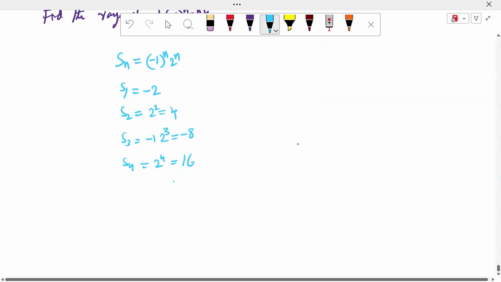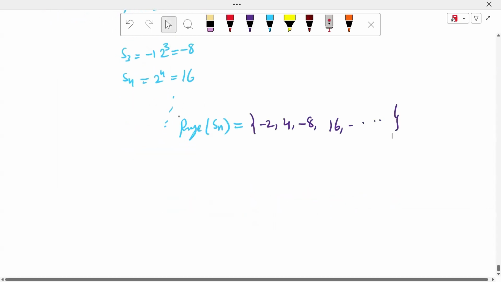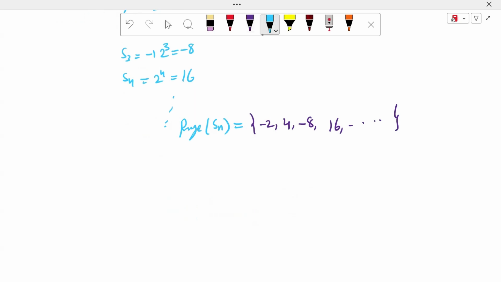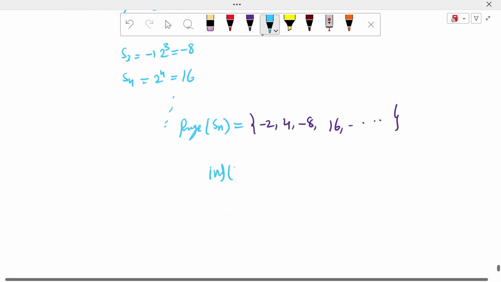Up to so on. What is the range of the sequence Sn? It is minus 2, 4, minus 8, 16, up to so on. What is the infimum of the sequence?